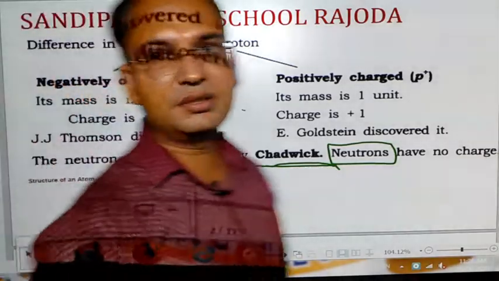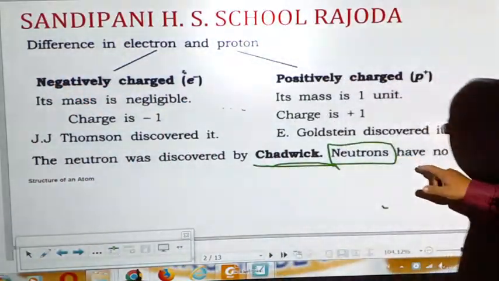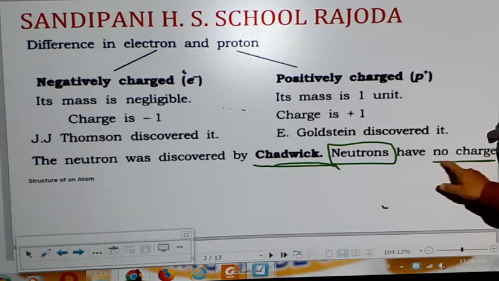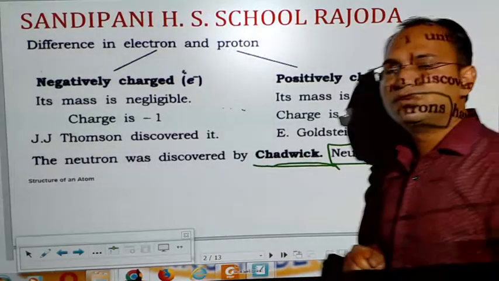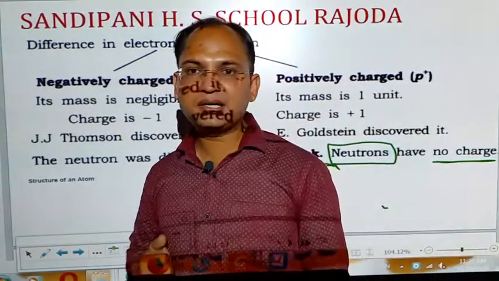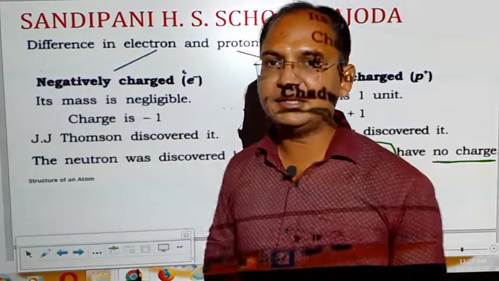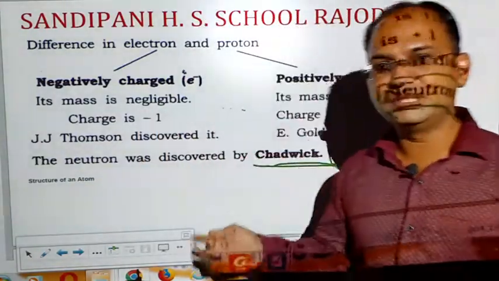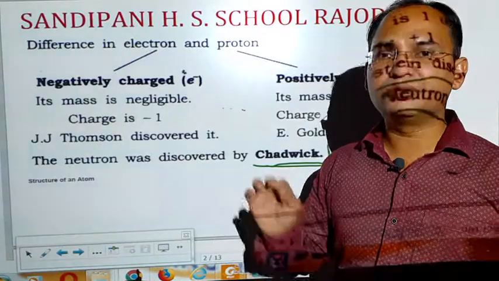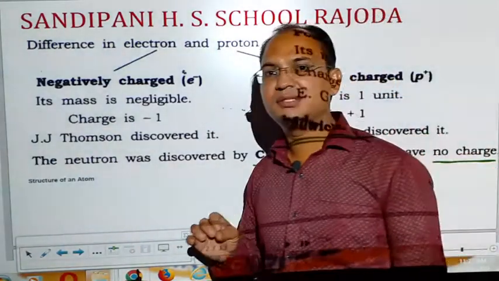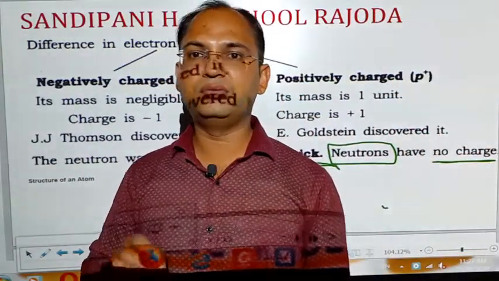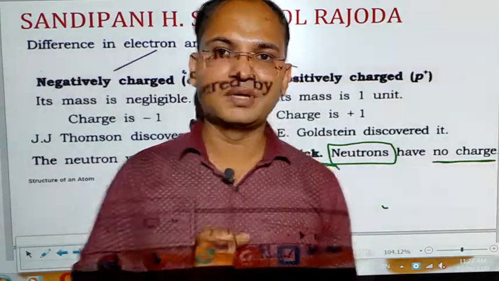And remember that the neutron has no charge on it. So there are three types of subatomic particles present inside an atom: the electron, which is negatively charged, the proton, which is positively charged, and the neutron, which has no charge on it.